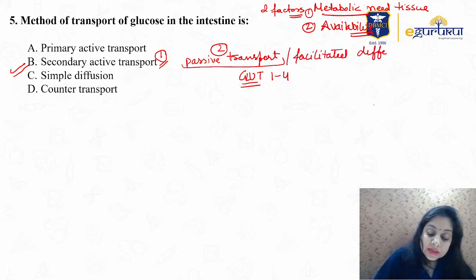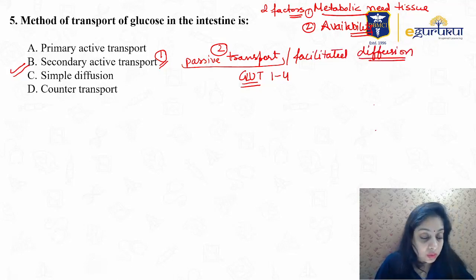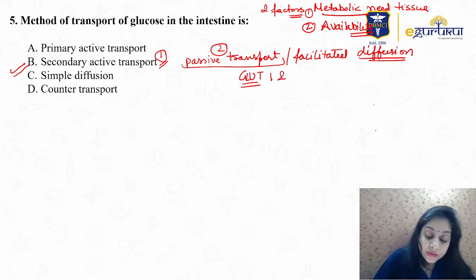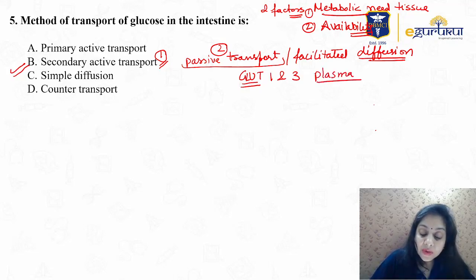We will not discuss these in detail since we have discussed this in class, and it is also given in the notes, right? Facilitated diffusion is GLUT1 to GLUT4. Important things about GLUT: GLUT1 and GLUT3 are found in the plasma membrane throughout the body, right?